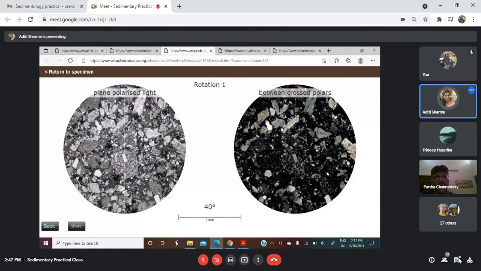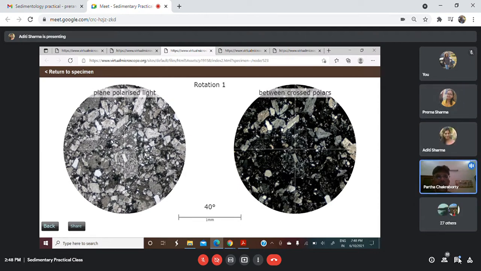I can see the entire slide. There is a lot of matrix. So the black portion is the whole matrix.